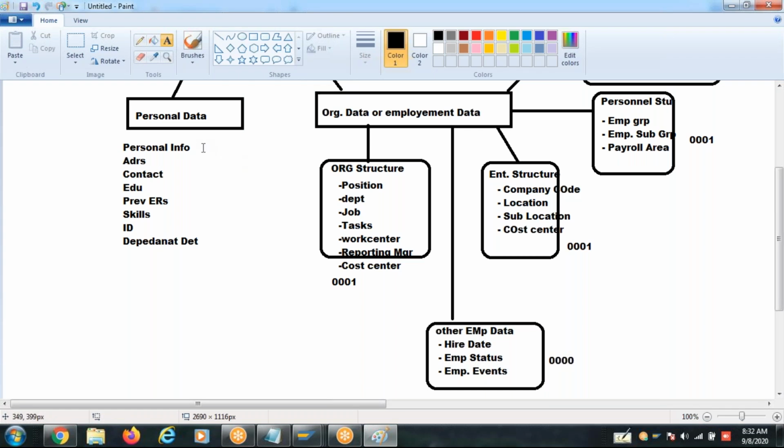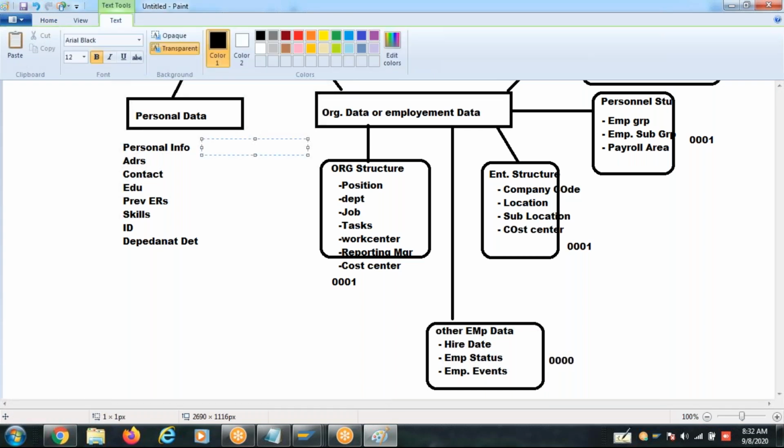So here again, where is personal information stored? In InfoType 0002. Address information is stored in InfoType 0006. And the contact and communication details are stored in InfoType 0105. Education details like this also have InfoTypes. They are just examples I'm giving. Then previous employer data.